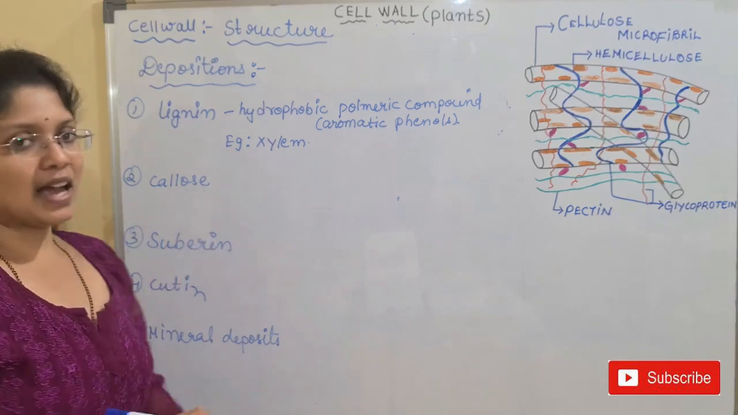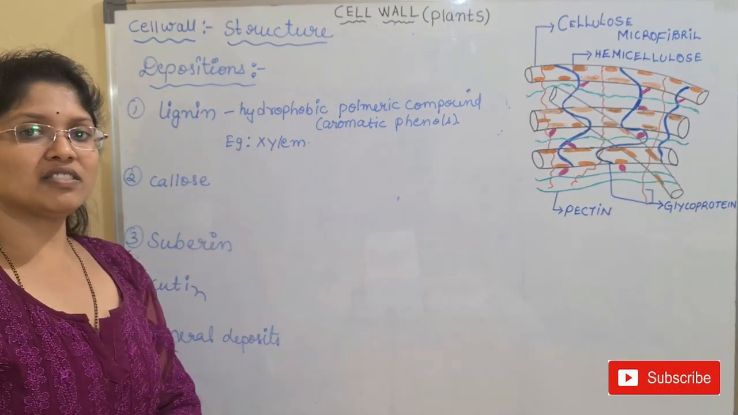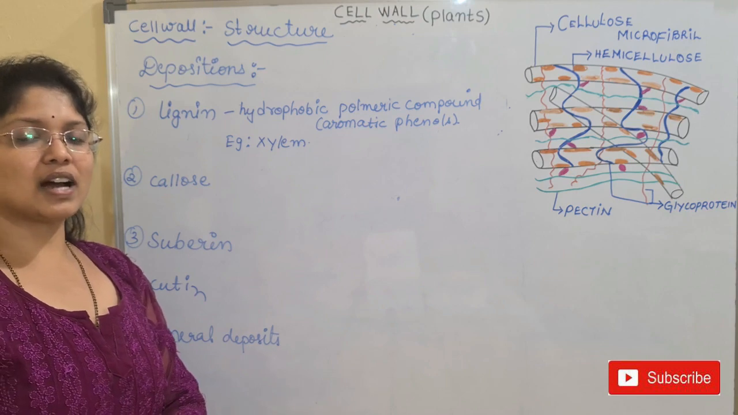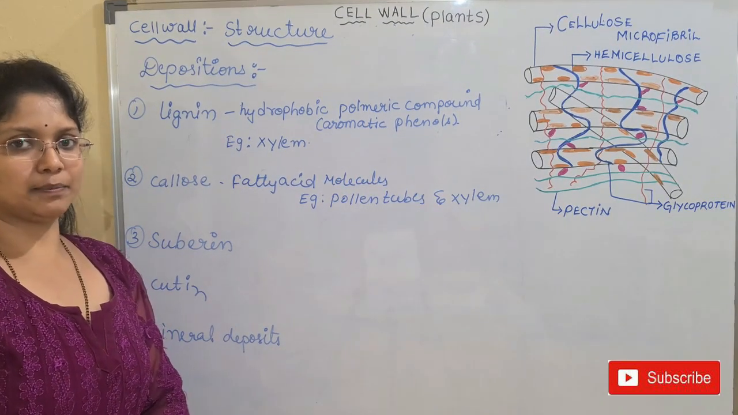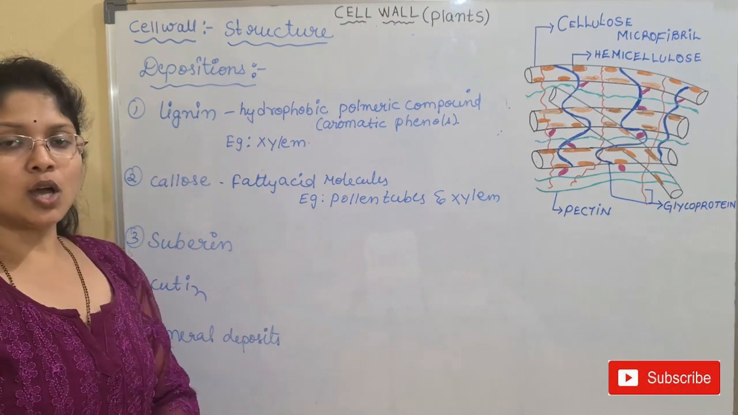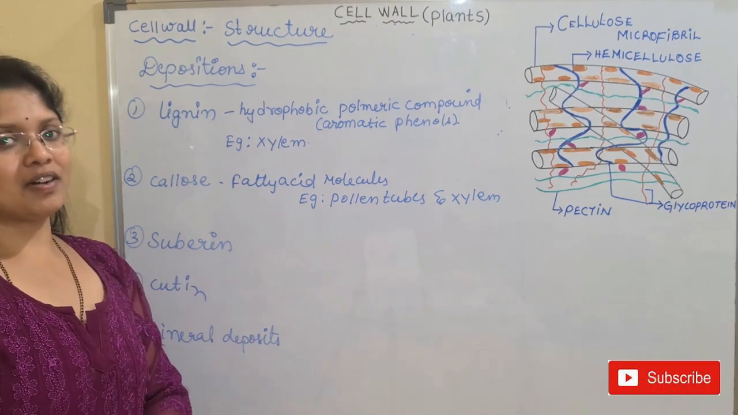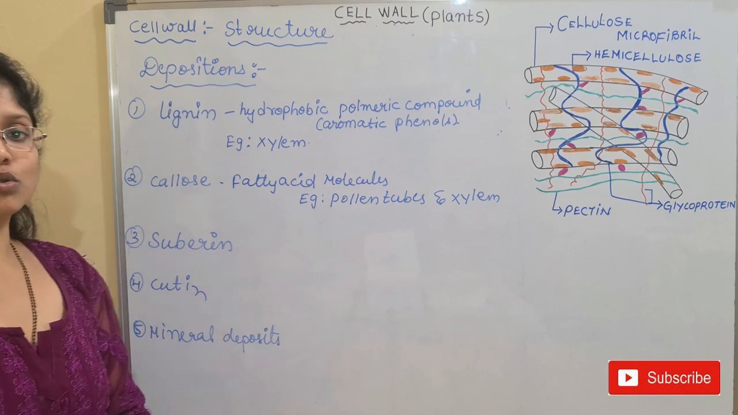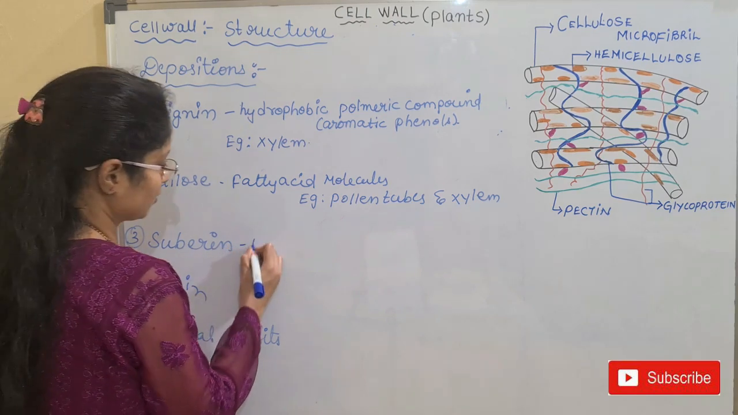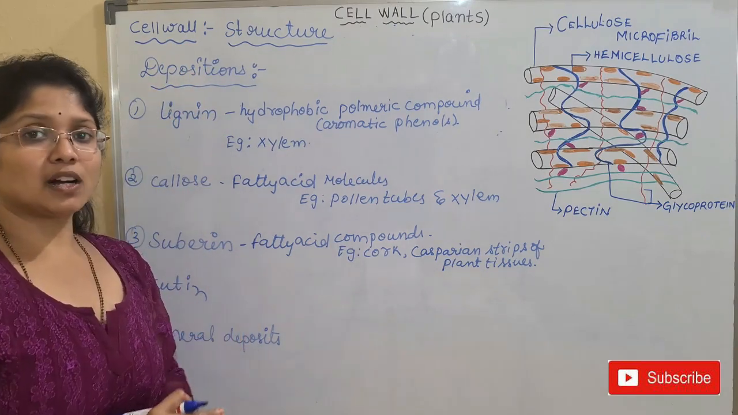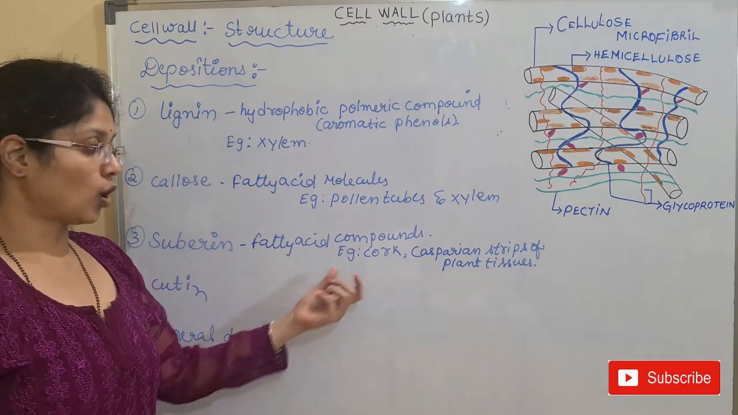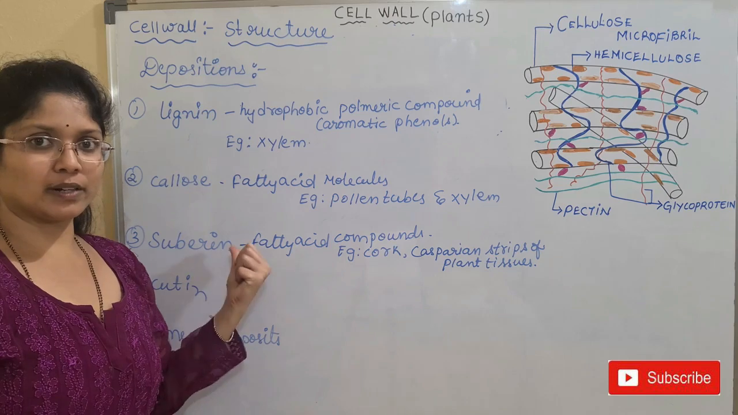And next we have callose. Callose is a kind of fatty acid molecule, and it is mainly seen in pollen tubes as well as the xylem. Next we have suberin. Suberin is also a kind of fatty acid compound. An example is cork. We all know the bark, the external layer of the plant body, the woody tissue, the cork, will have this suberin.